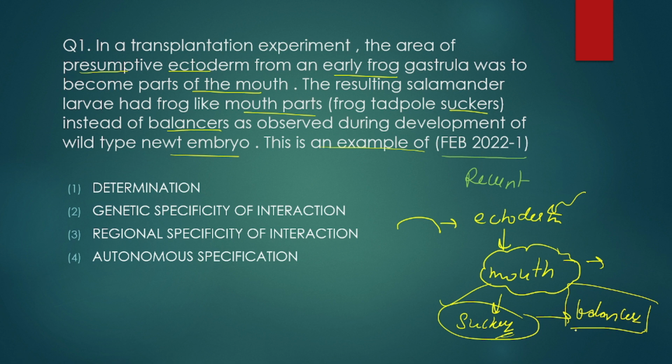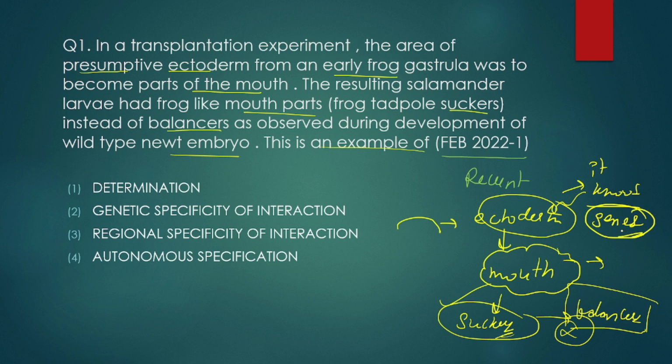It's not able to make a balancer, so it is making suckers. So what went wrong? The ectoderm is instructed by mesenchymal cells to form a mouth, but the ectoderm responds by forming only the mouth it knows. That means the information is already fed in its genes.